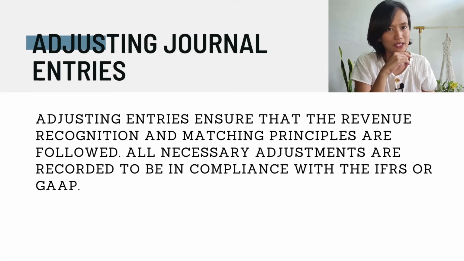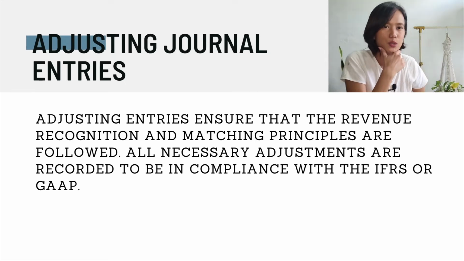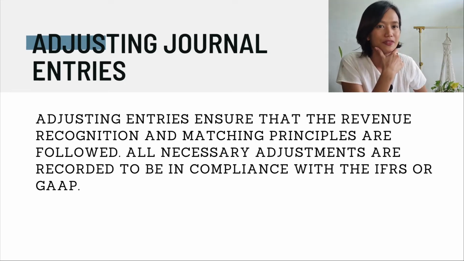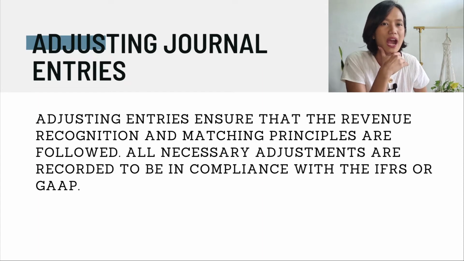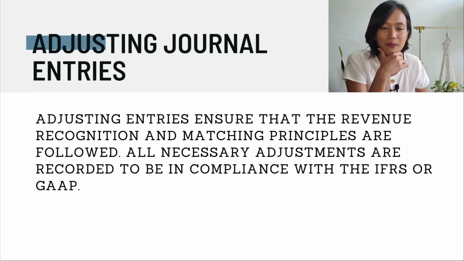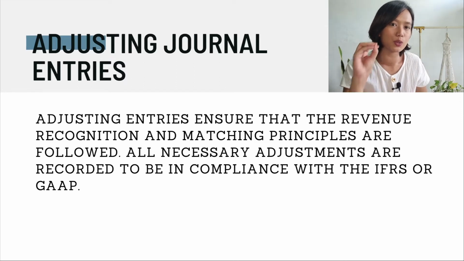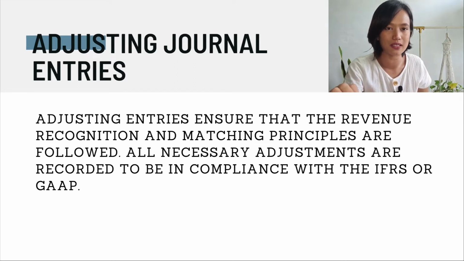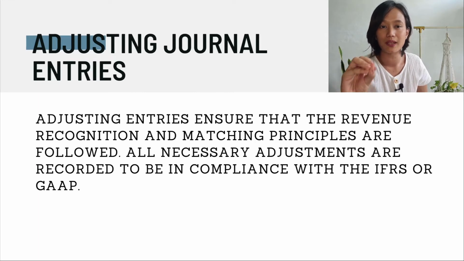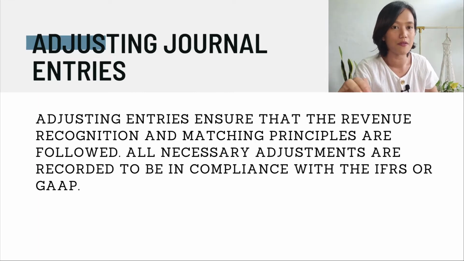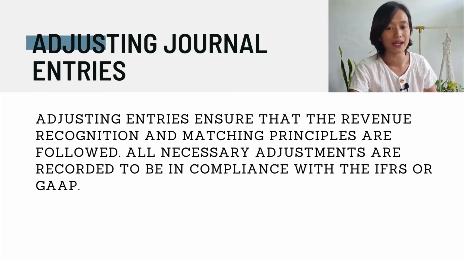Remember, when we say financial accounting, it actually pertains to accurately presenting the financial information. Now, how can you accurately present it? That's by following the IFRS or the GAAP, the financial reporting standards, or the generally accepted accounting principles. We have to use accounting principles so that we will properly report our financial information, such as our revenues and our expenses.